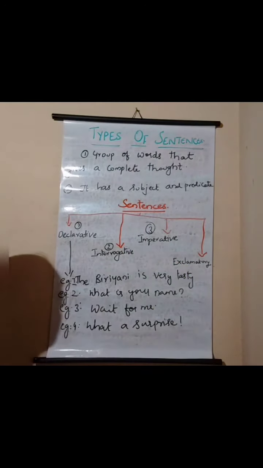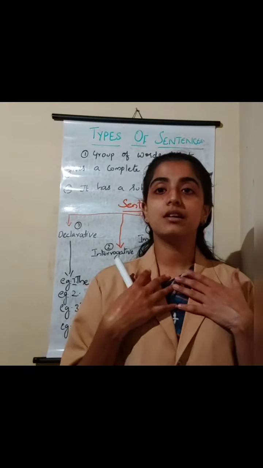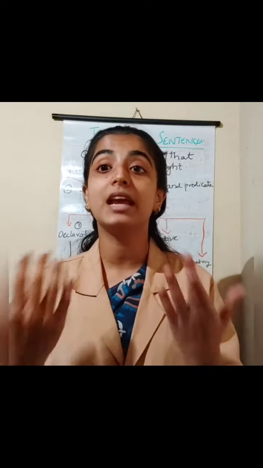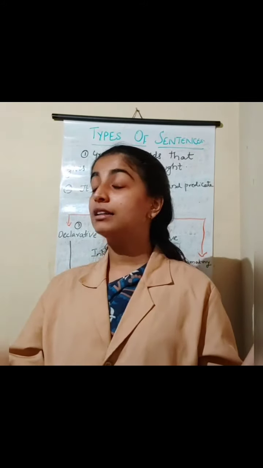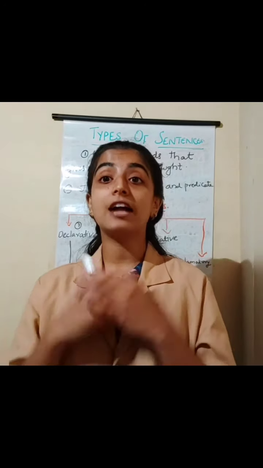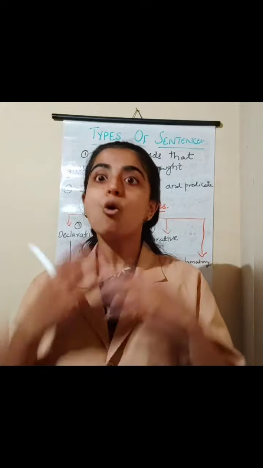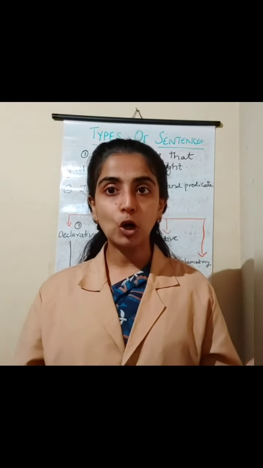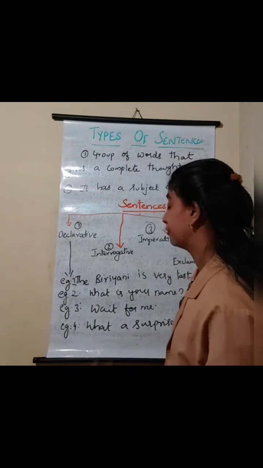Okay, so these are the different types of sentences. The first one is declarative. A declarative sentence gives us some information, like she is a beautiful girl. Taj Mahal is the most beautiful building in the world. This gives us some information. That is known as a declarative.